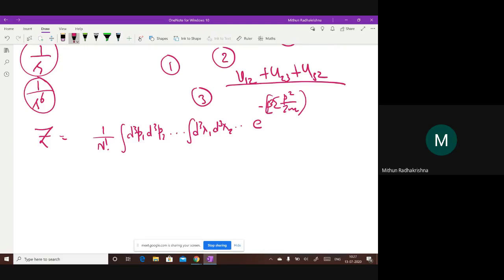Since it's exponential, I can write it as a product of exponentials times e to the power minus beta u of modulus ri minus rj. Okay, is this correct? I've just substituted what the partition function is. That's it. Is everybody following this? Yes, no?